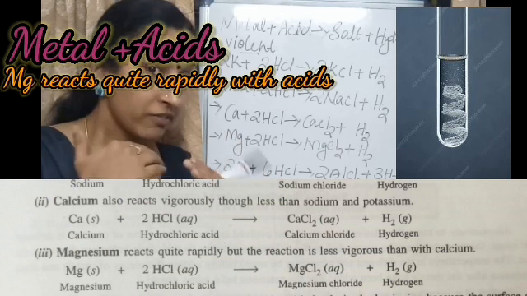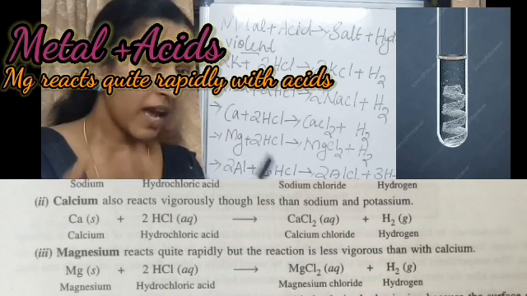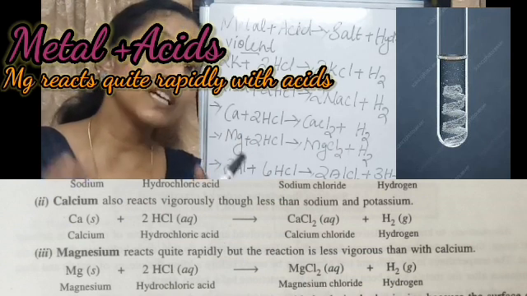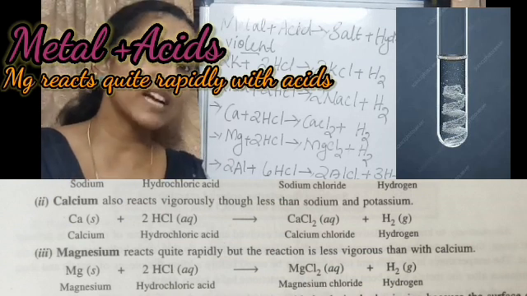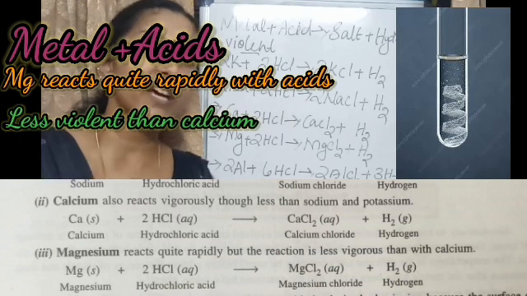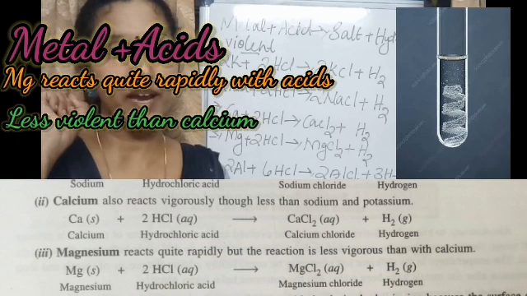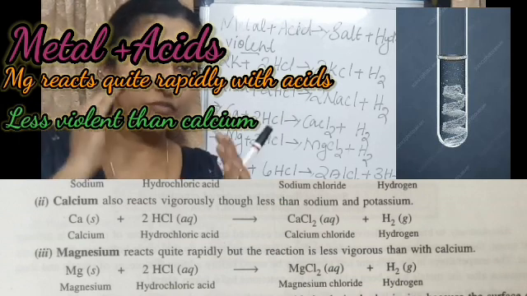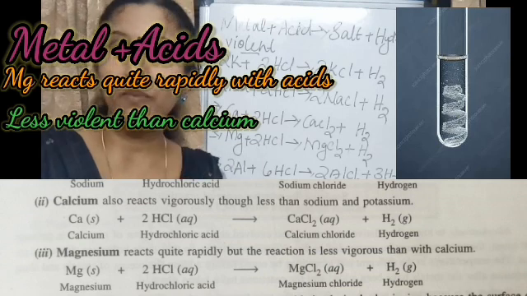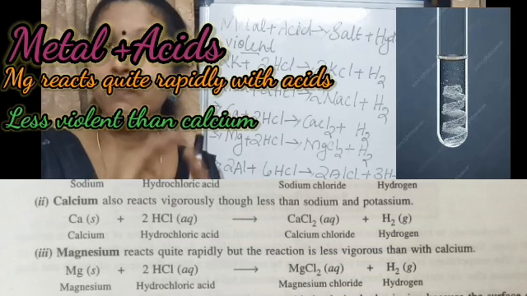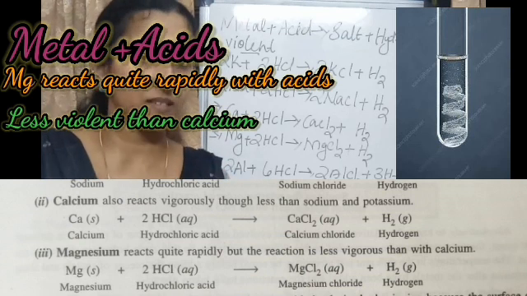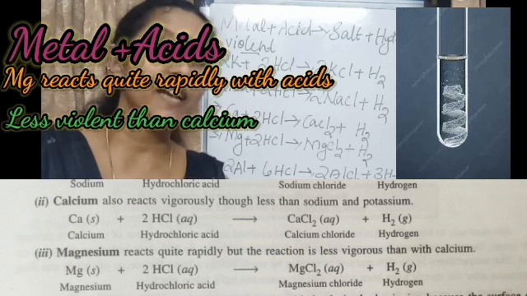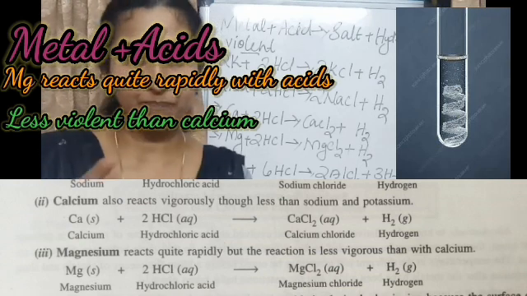So calcium shows a vigorous reaction and magnesium reacts with the acid quite rapidly, but this reaction is less violent or less vigorous than calcium and hydrochloric acid. So when we compare calcium and magnesium reactions, the calcium hydrochloric acid reaction is vigorous, and magnesium reacts with hydrochloric acid or any acid quite rapidly.